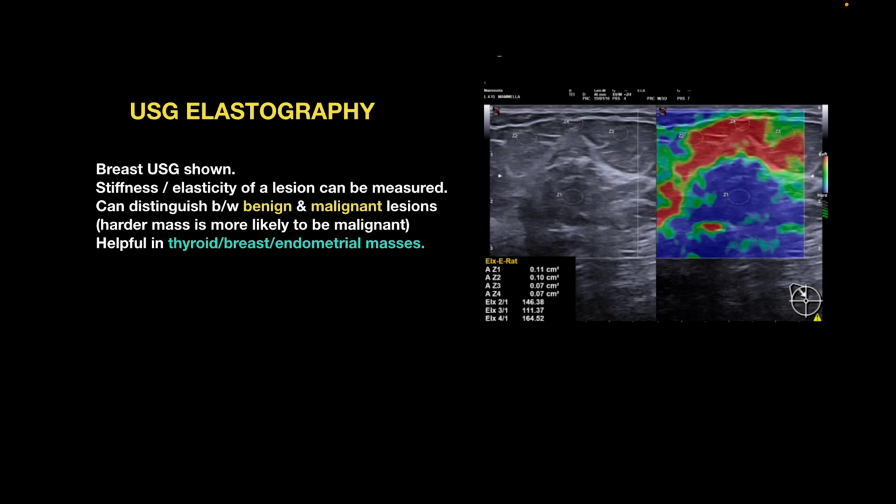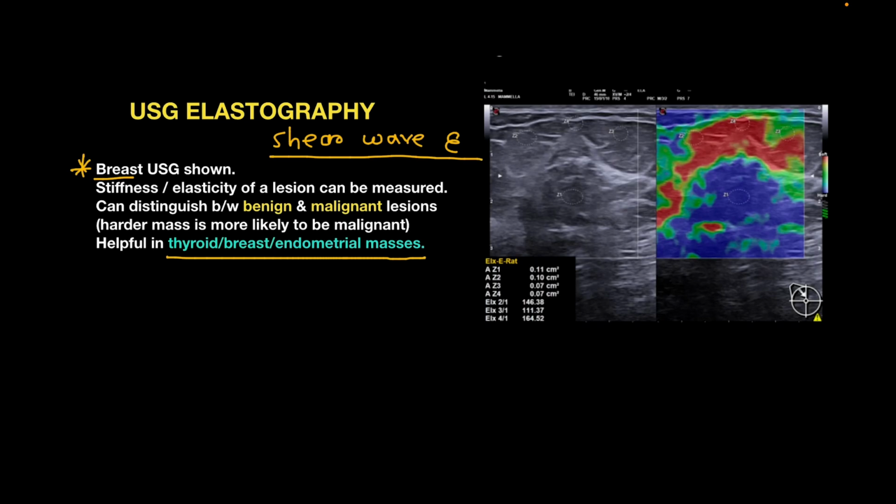Now, what is USG elastography? USG elastography is also called shear wave elastography, and it measures the stiffness or elasticity of a lesion. Generally, it is used for breast lesions, while it can be used in the thyroid and endometrial masses also. But yeah, it can give the stiffness of the tissue. So the harder the tissue, the more likely it is to be malignant.